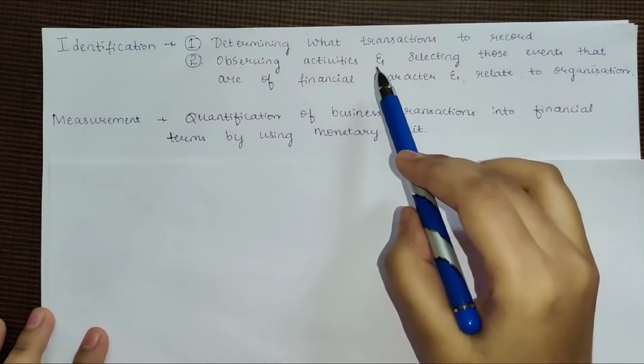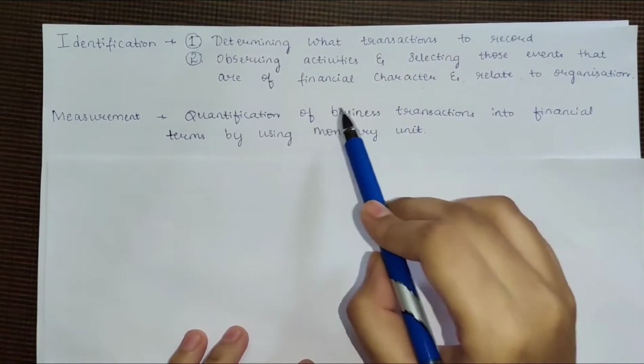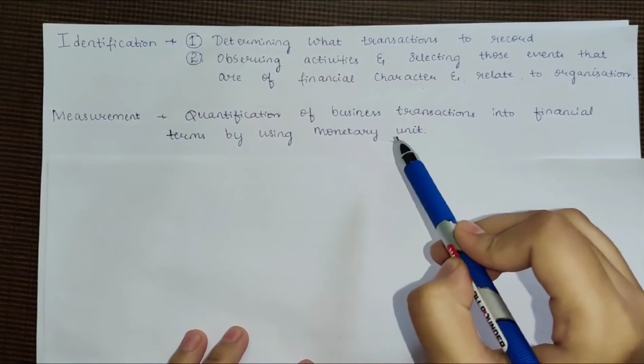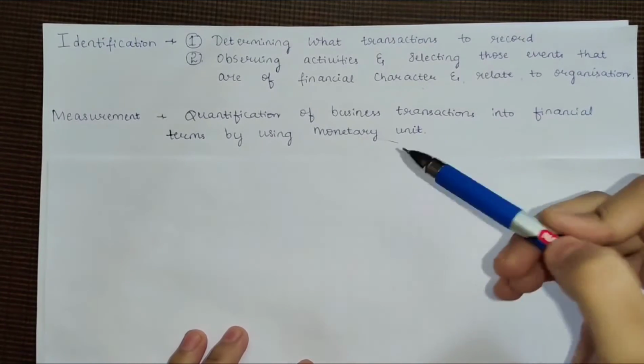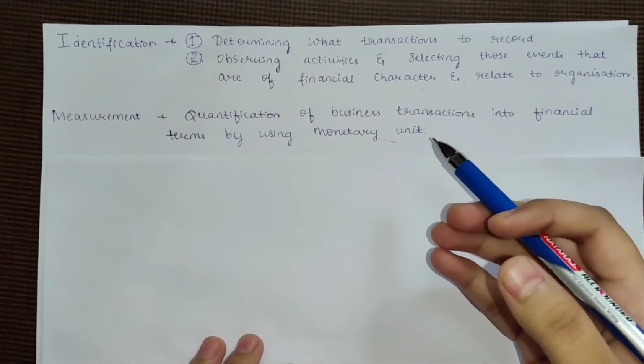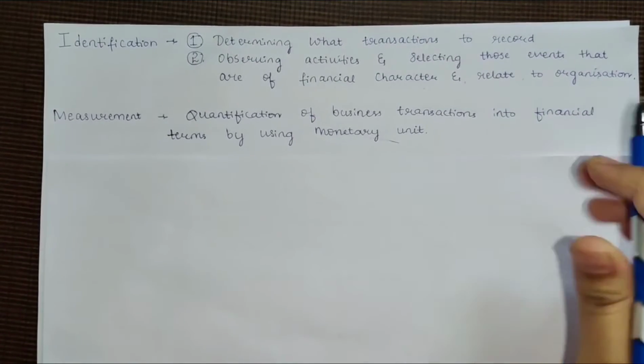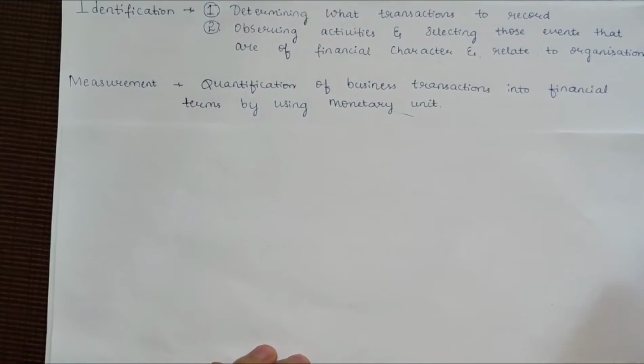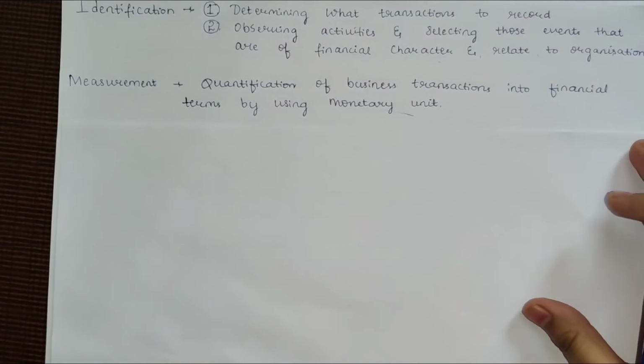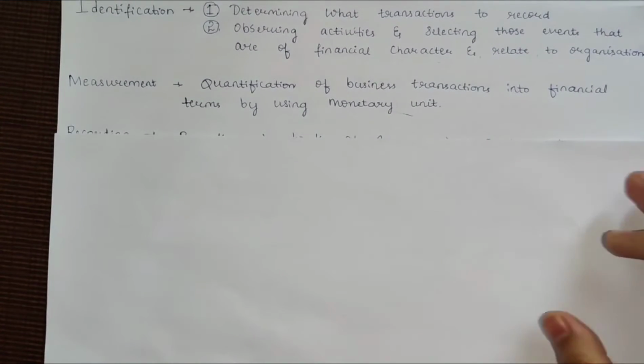So next is measurement. After identification, how are we going to measure? The basic thing by which we measure any monetary unit is rupees or sometimes paise. That is the quantification of business transactions. Many business transactions are quantified in rupees and dollars depending upon the organization.